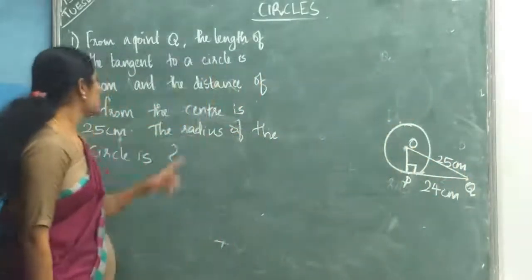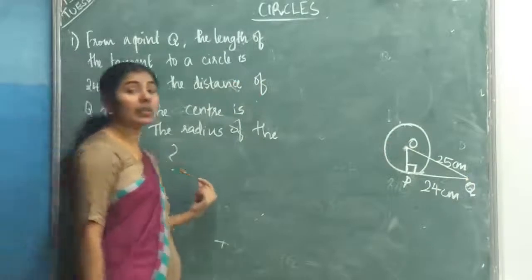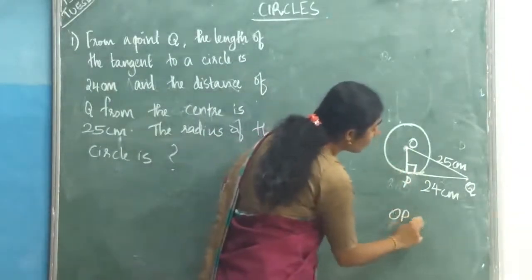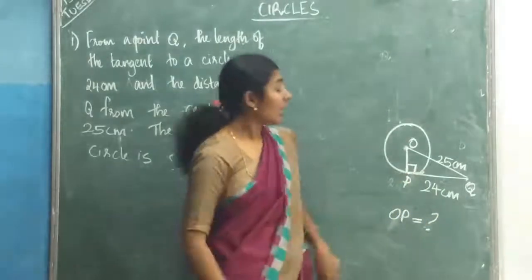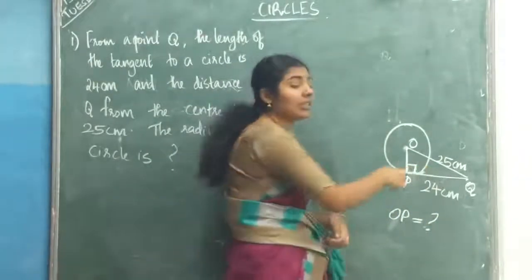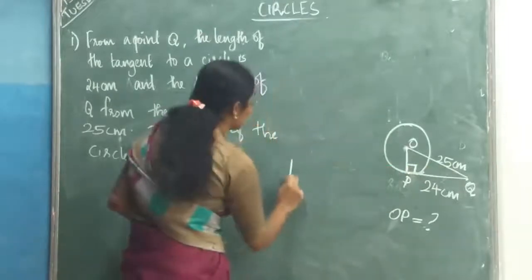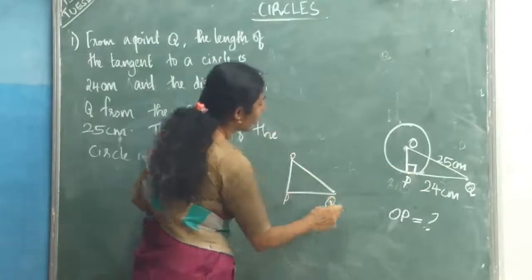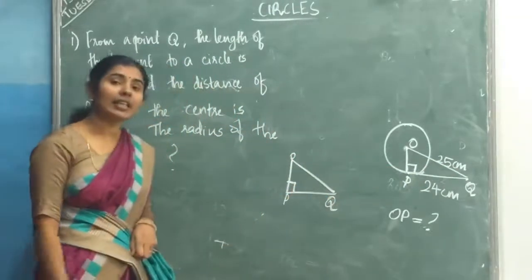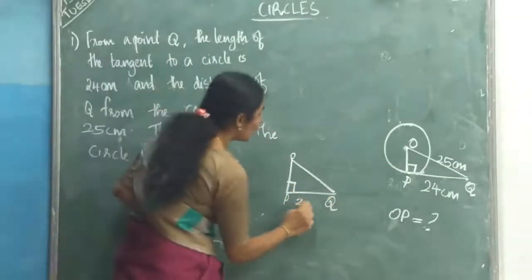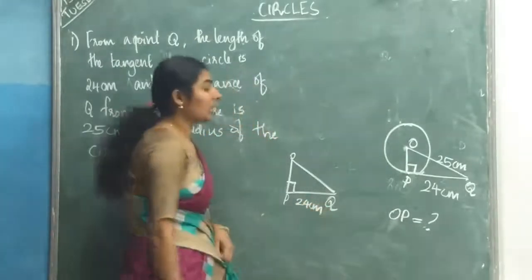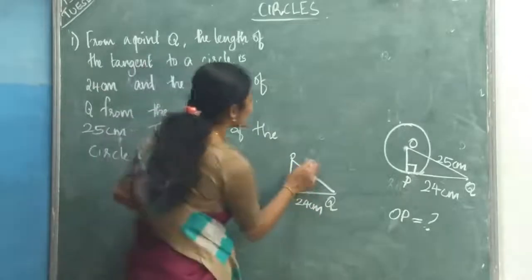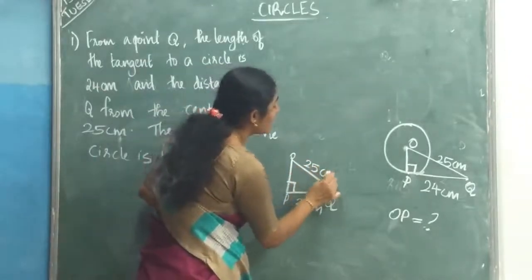What do you want to find? Want to find the radius of the circle. What is the radius of the circle? You want to find OP. And now you see, here you are getting one right angle triangle, isn't it? Triangle OPQ is a right angle triangle. PQ is 24 centimeter. What is its hypotenuse? OQ is the hypotenuse. So they given 25 centimeter.